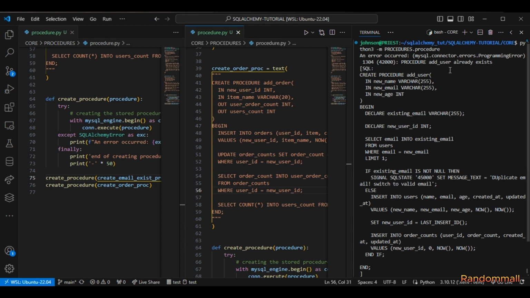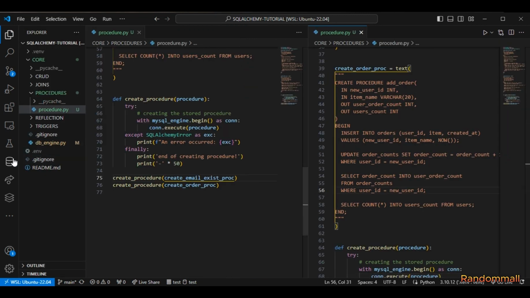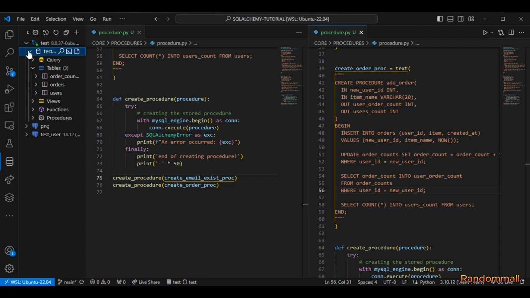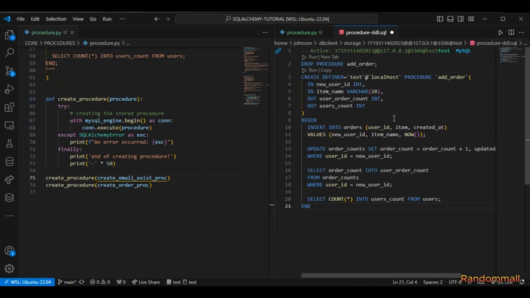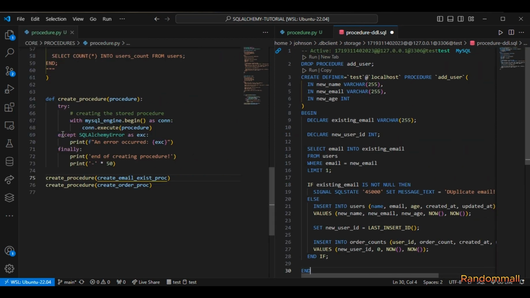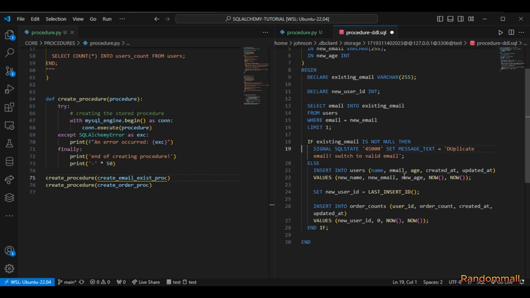What does it say? It says add user already exists. Funny. So I'm going to open here, and if I refresh, and if we go to procedures, then we can see that the procedures have been created, and this is the create order. If you open it, we can see that the same thing has already been done here. The procedure has been created. The same thing for the add user. You can see that it's already been created here equally.